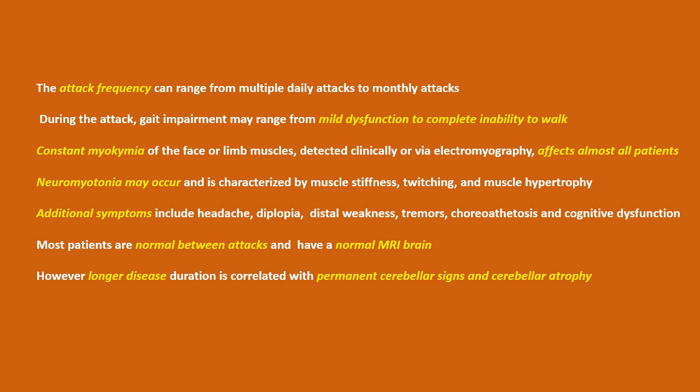Constant myokimia of the face or limb muscles, detected clinically or via EMG, affects almost all patients. Neuromyotonia may occur and is characterized by muscle stiffness, twitching, and muscle hypertrophy. Additional symptoms include headache, diplopia, distal weakness, tremors, choreoathetosis, and cognitive dysfunction. Most patients are normal between attacks and have a normal MRI brain. However, longer disease duration is correlated with permanent cerebellar signs and cerebellar atrophy.